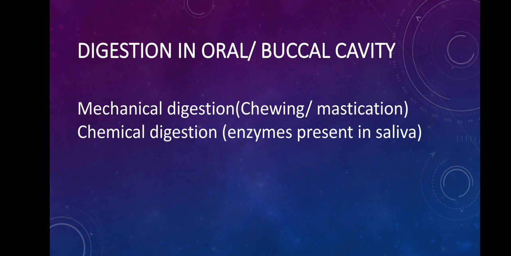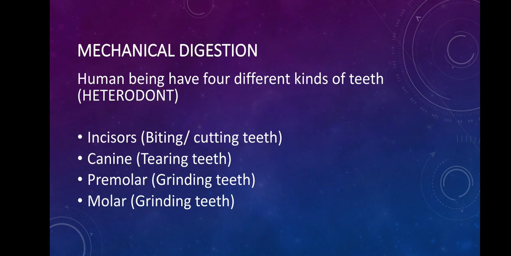Now, what are enzymes? Enzymes are chemical substances which are produced in our body to break down complex substances into simpler ones. Or in other terms, enzymes simply mean biocatalyst. Alright, now let's look into the chemical digestion and mechanical digestion in detail.